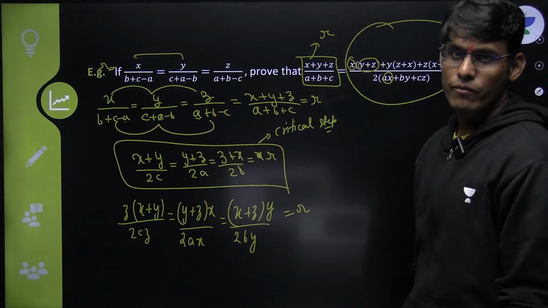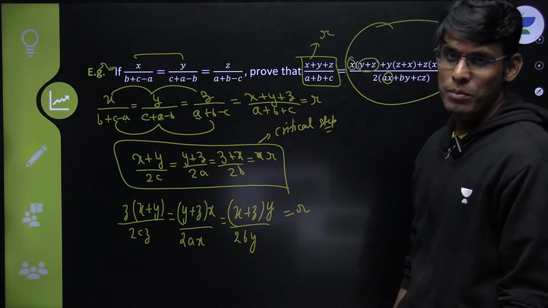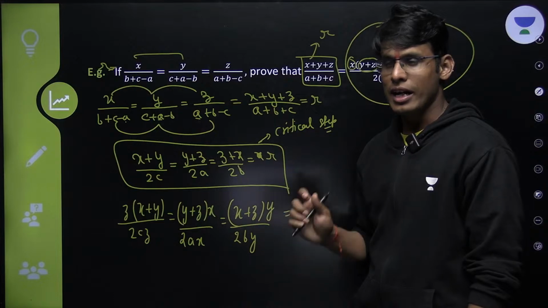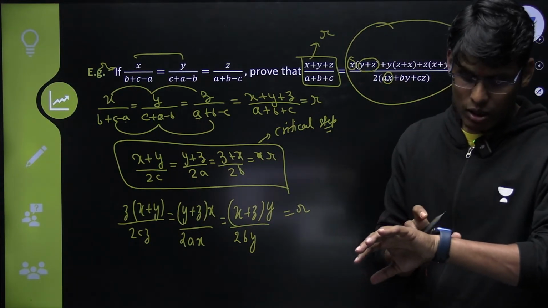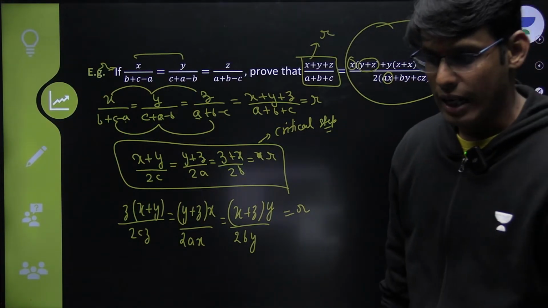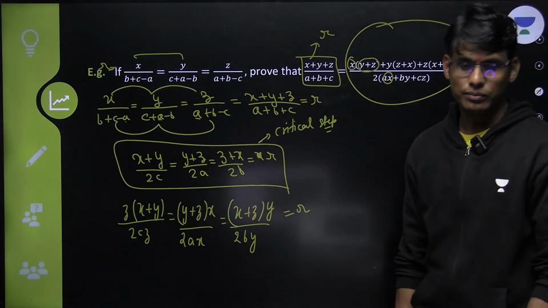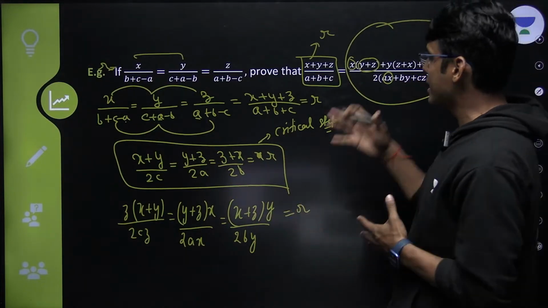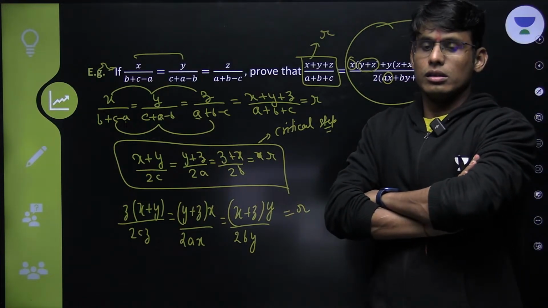This is manipulation. This is why we do IOQM preparation. This is the hallmark of IOQM preparation. It prepares you for such amazing manipulations that your mind will get trained to accept any type of challenge. Like I told you, this is where the magic happens. Got it? So just add the numerator, add the denominator, you will get the right hand side.